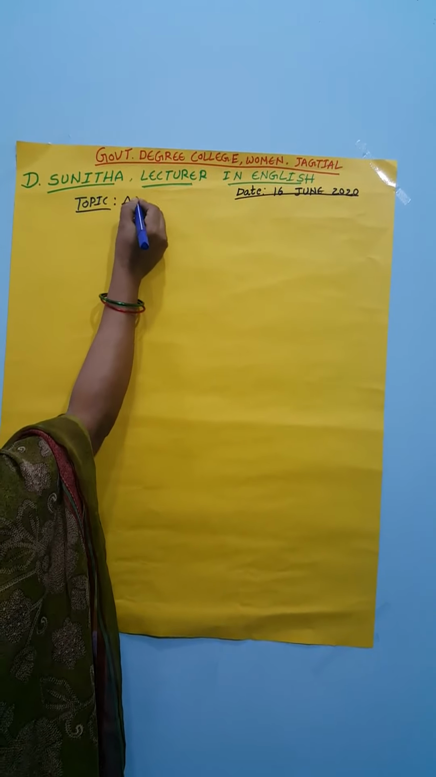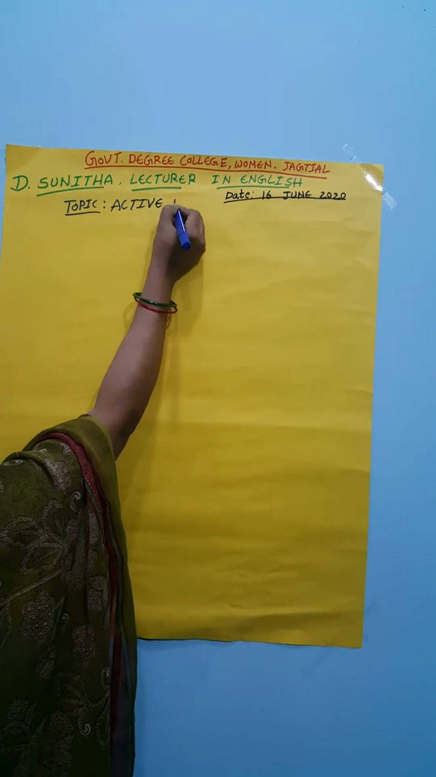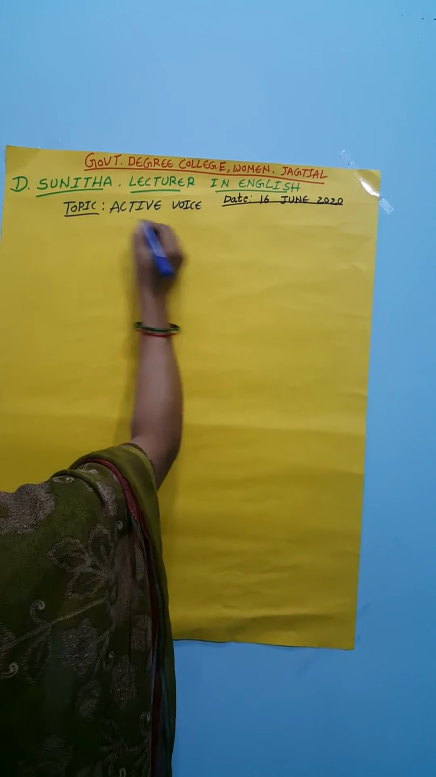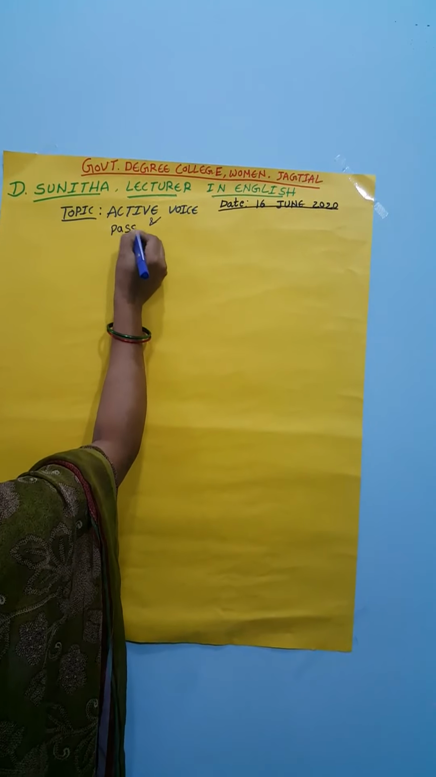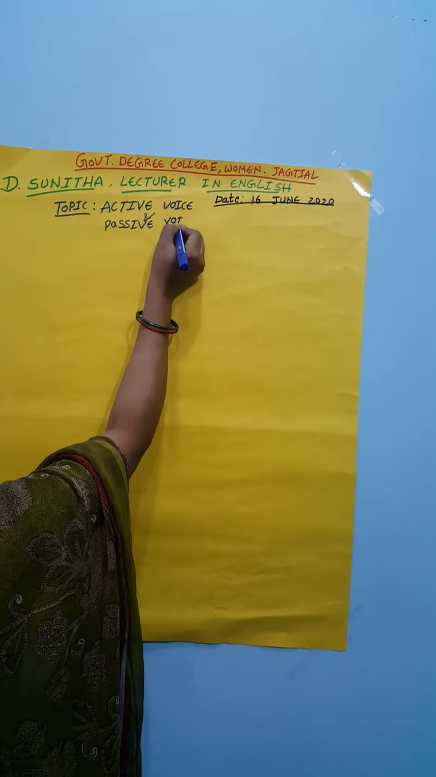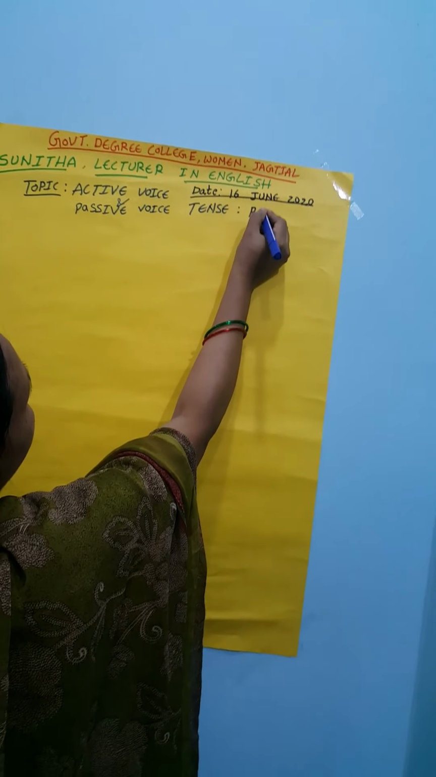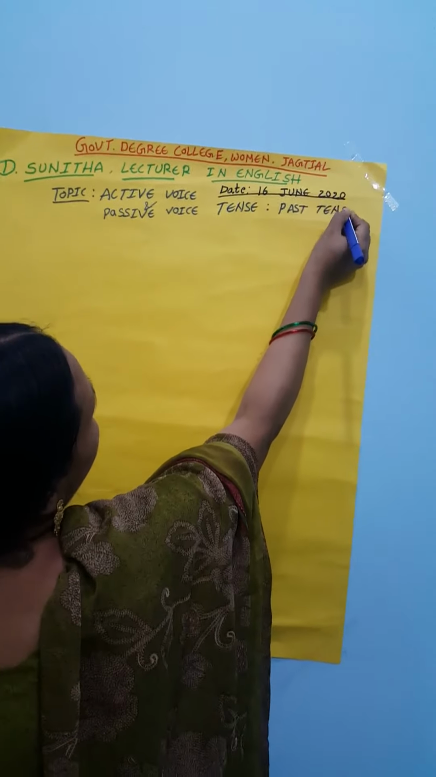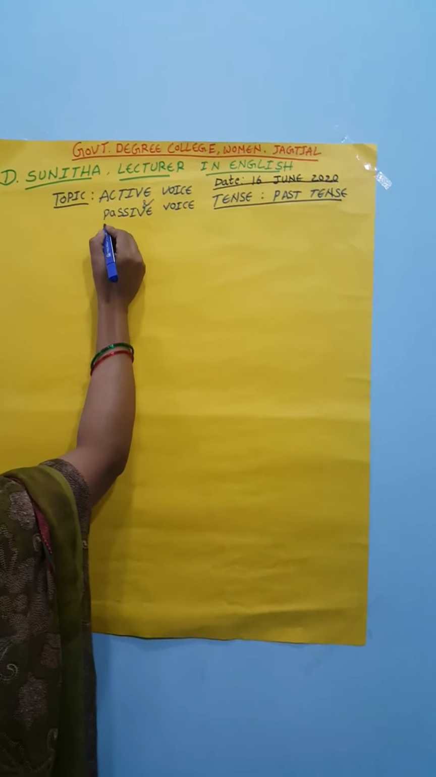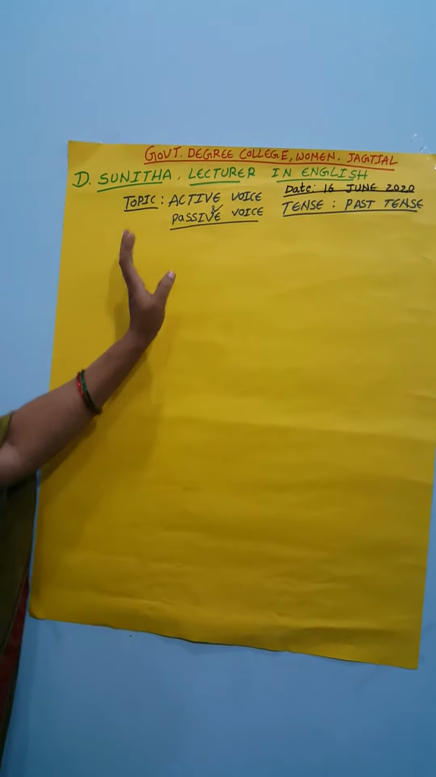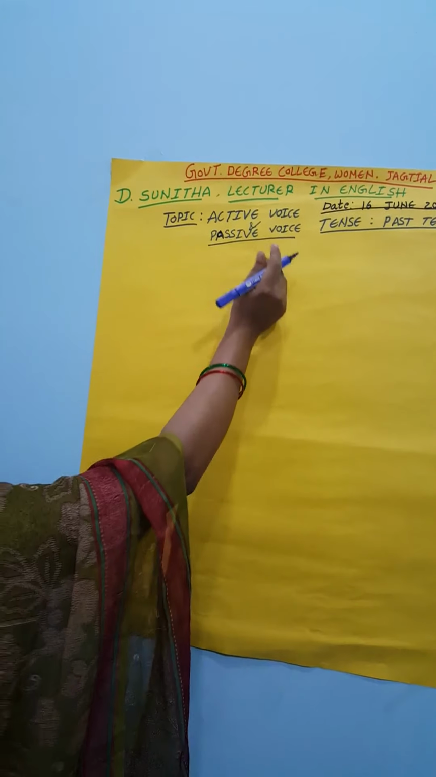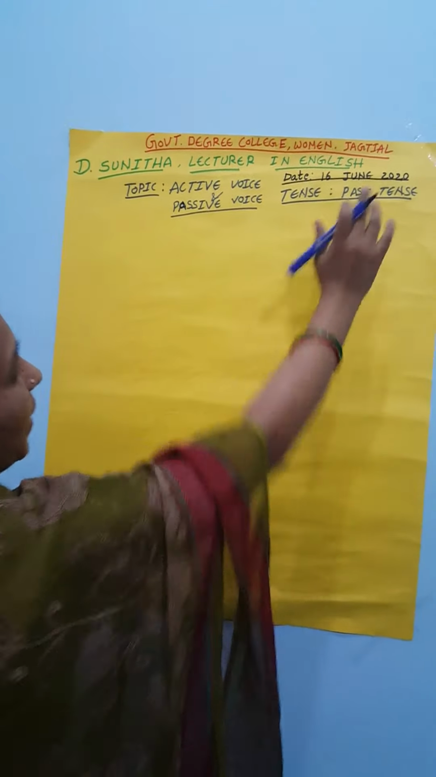active voice and passive voice. The tense is the past tense. In the past tense, how the active voice changes into the passive voice. That is the transformation of active voice and passive voice in the past tense.